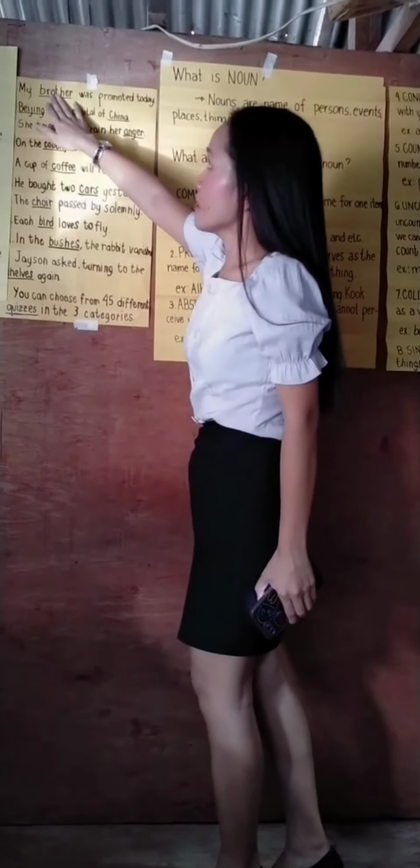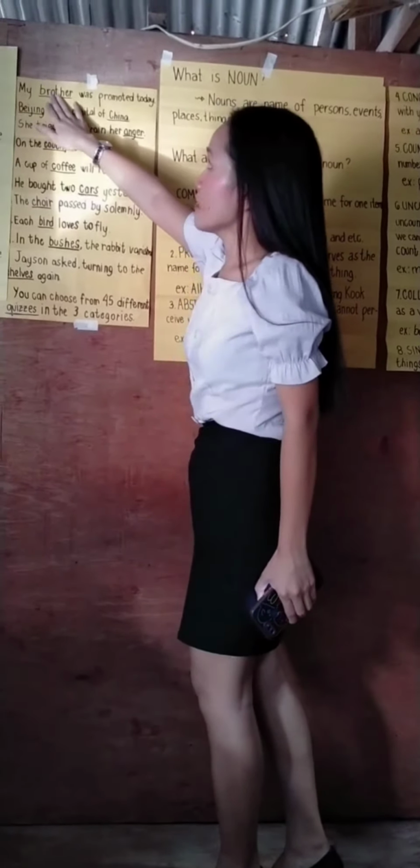And also, we have Philippines, which is a particular country. And we have Korea. And how about using it in a sentence? Okay, we have here, Beijing is the capital of China. So the underlined word here, class, is the word Beijing, since it's a particular name of a city which is located in China. Okay, am I understood? Okay.